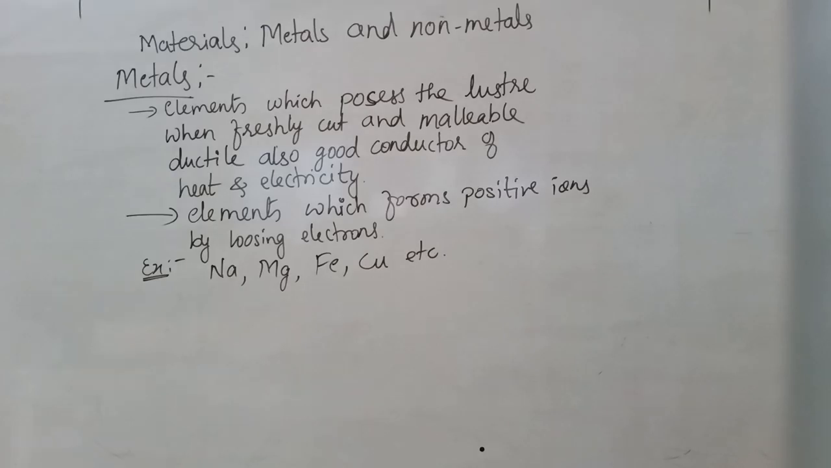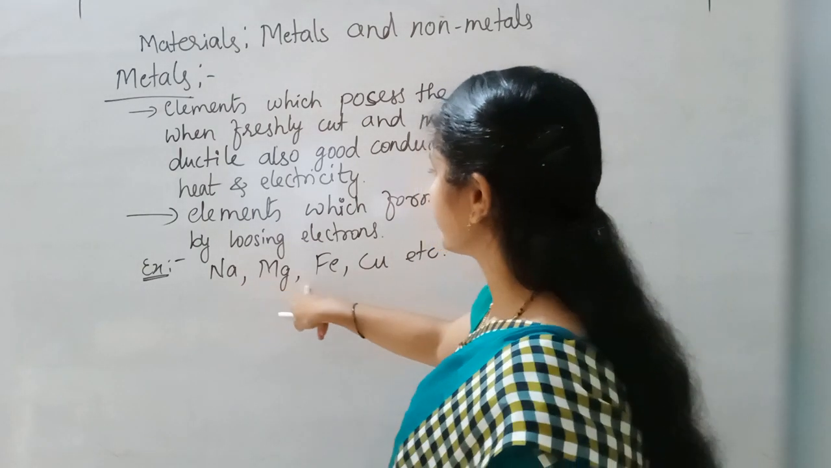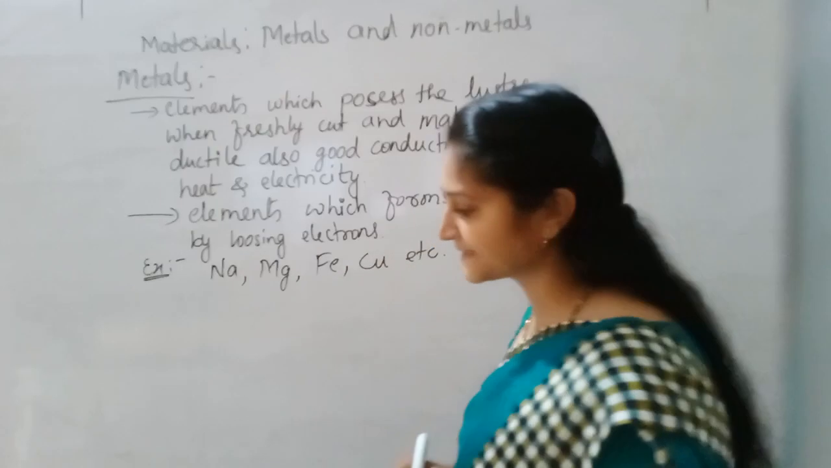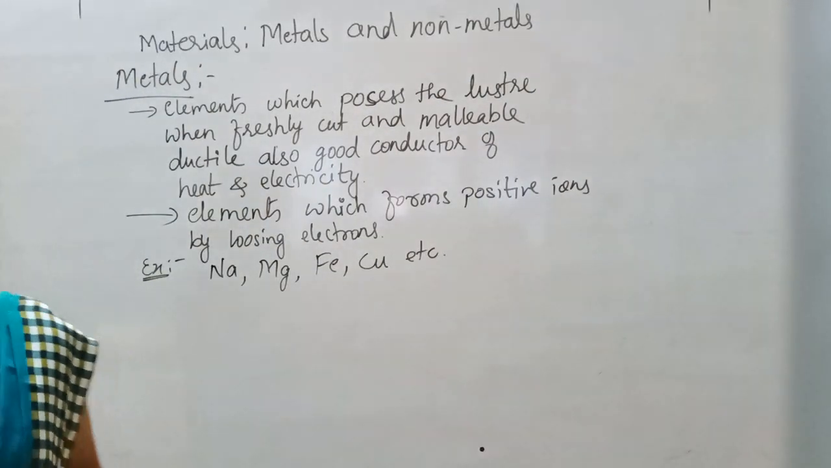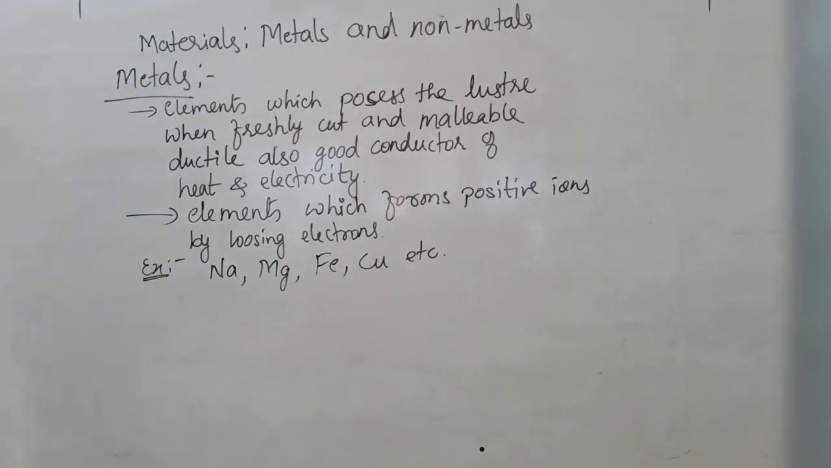Examples for metals are what? Sodium, magnesium, iron, copper, etc. But here, one of the exceptions is what? Hydrogen. Hydrogen is not a metal. While discussing properties, we come to know why it is not a metal.